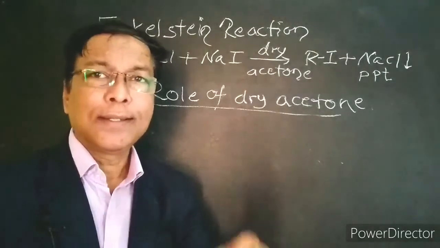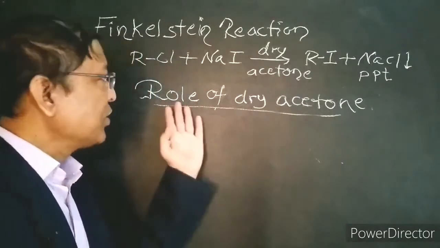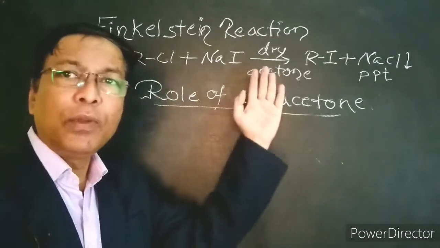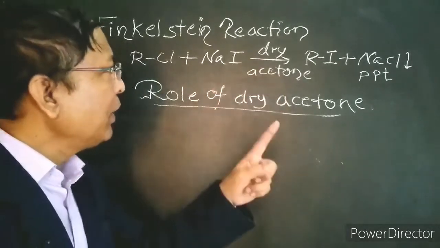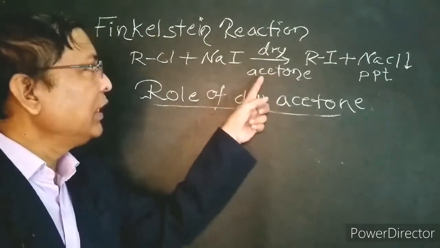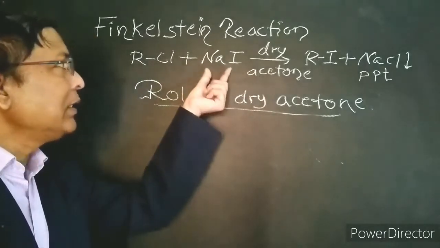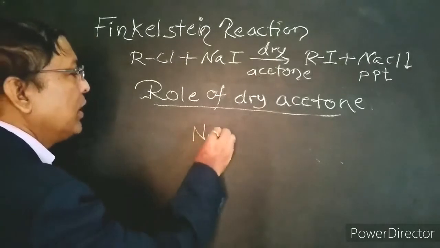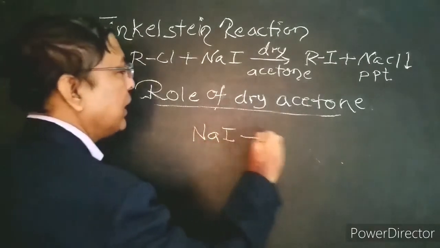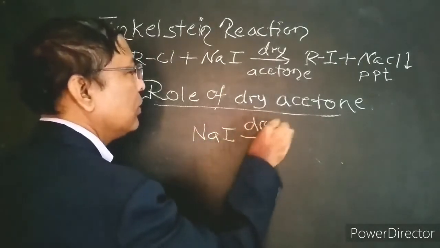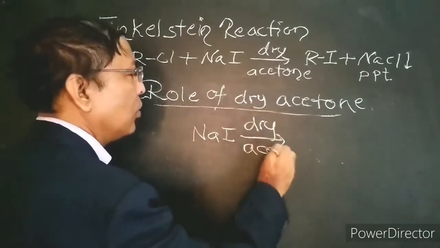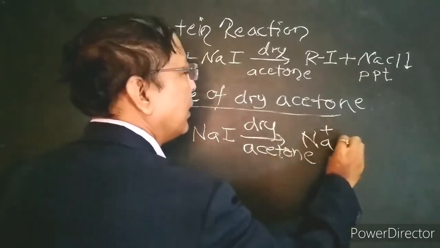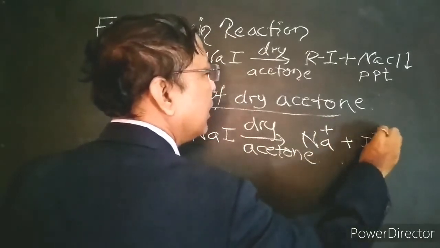From all this discussion, we can now answer the question: what is the role of dry acetone in Finkelstein reaction? The main role of dry acetone in Finkelstein reaction is that it dissolves sodium iodide, and it generates the nucleophile.